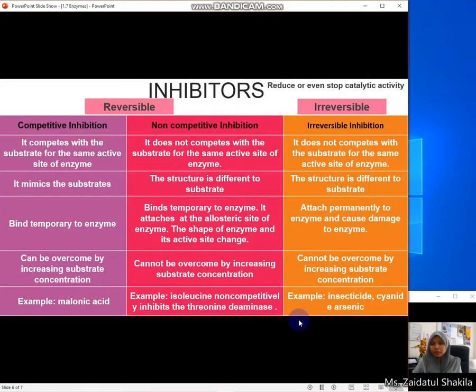Now, let's summarize. Inhibitors can be divided into two types of bond, reversible or irreversible, and there are three main types, which are competitive inhibition, non-competitive inhibition, and irreversible inhibition.